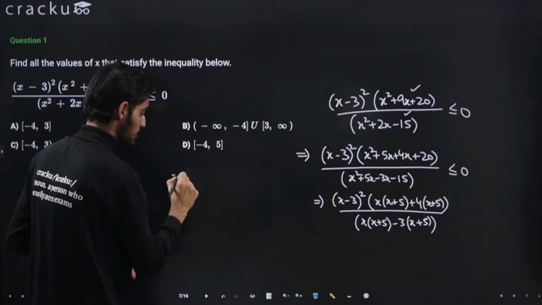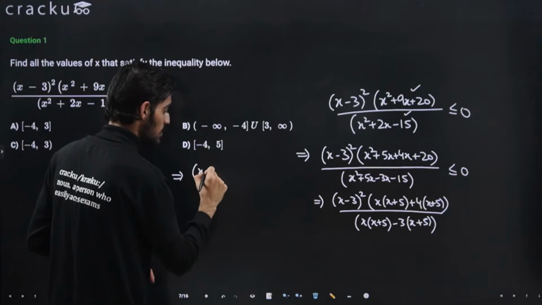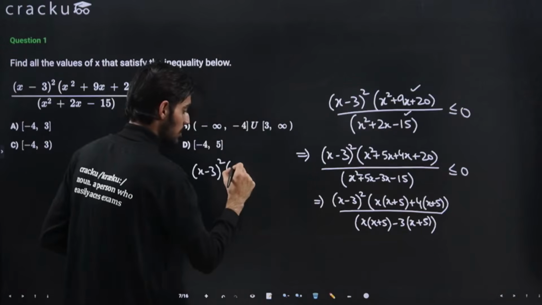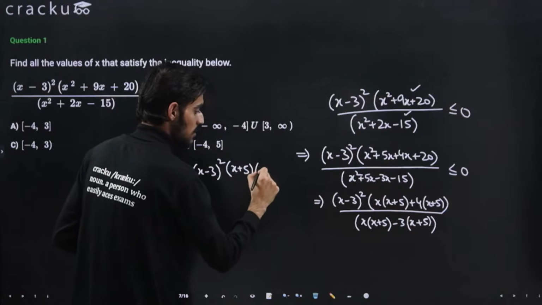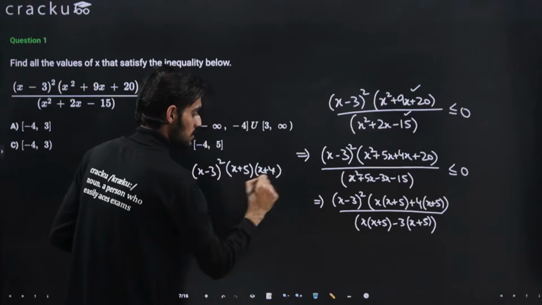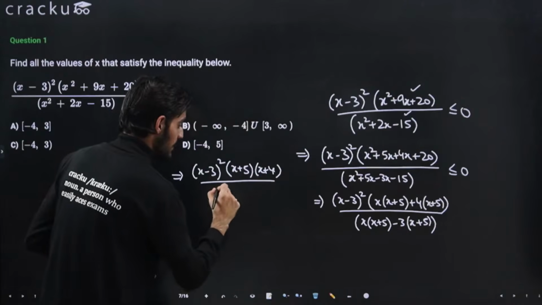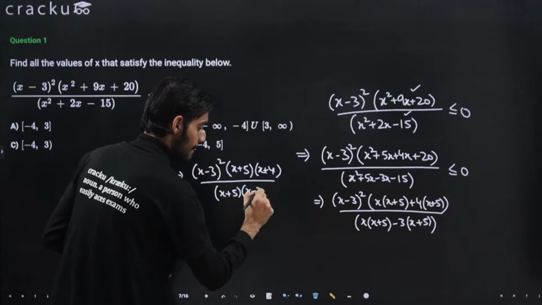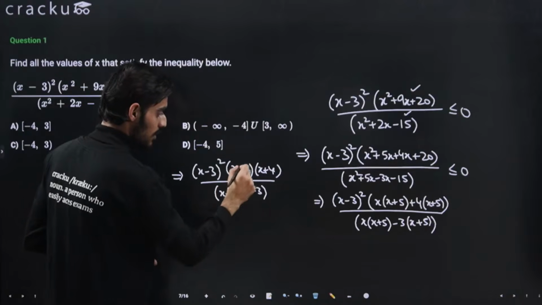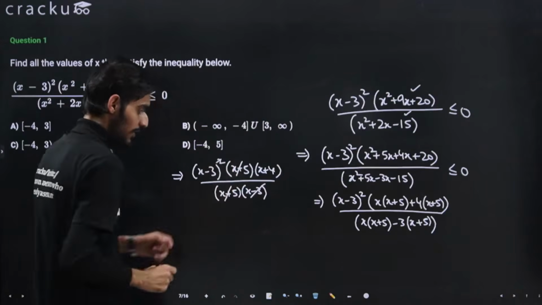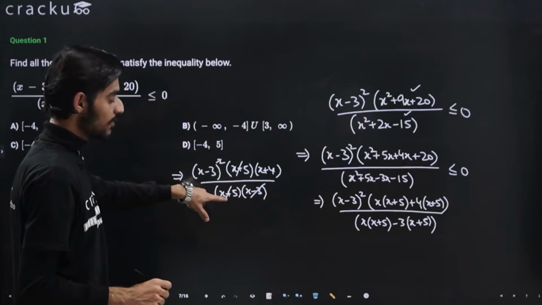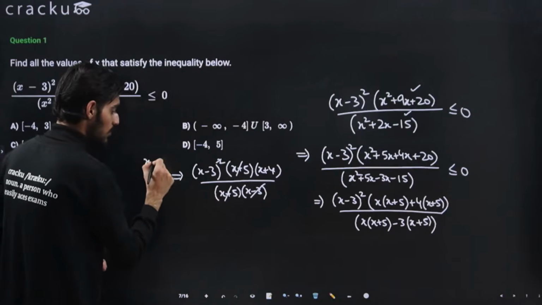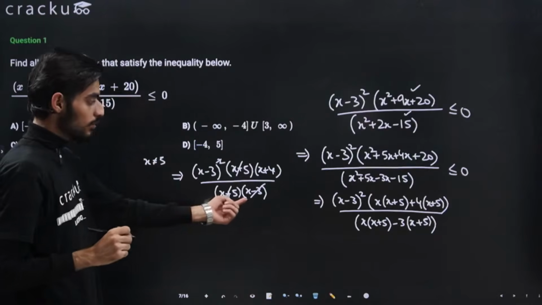Solving it here now, this will come out to be x minus 3 whole square, here x plus 5 and x plus 4. In the denominator it is x plus 5 and x minus 3. Now you can just cancel this out and also one power will be cancelled out. Whenever you are cancelling out the terms, that means that x plus 5 cannot be equal to 0.